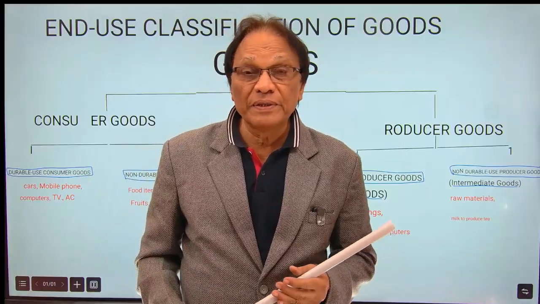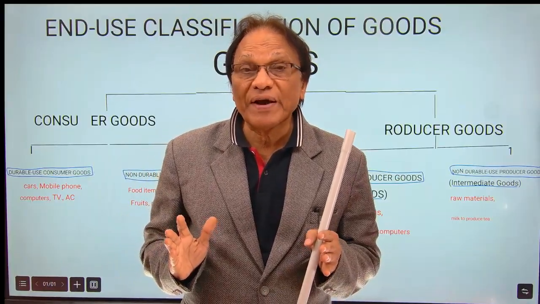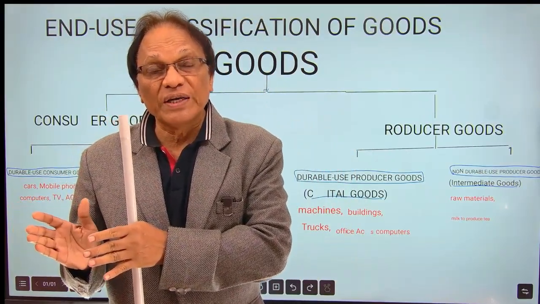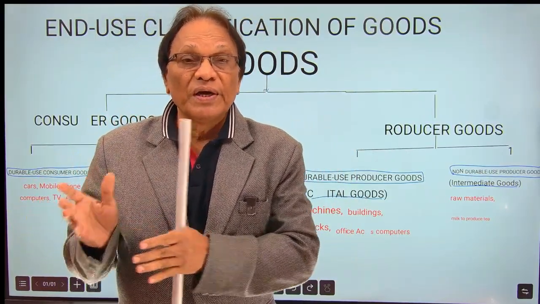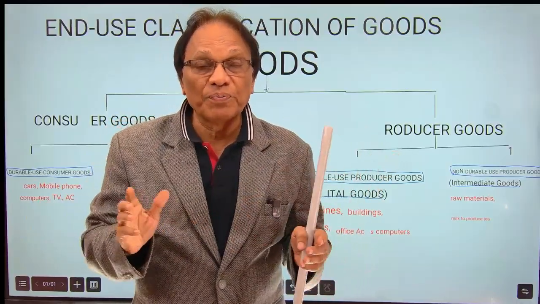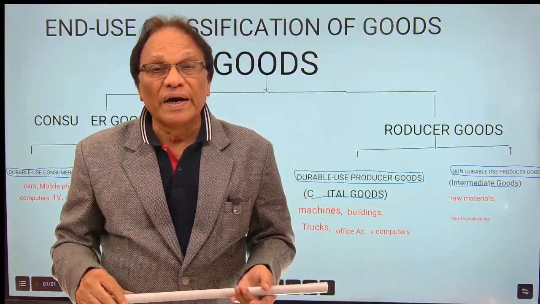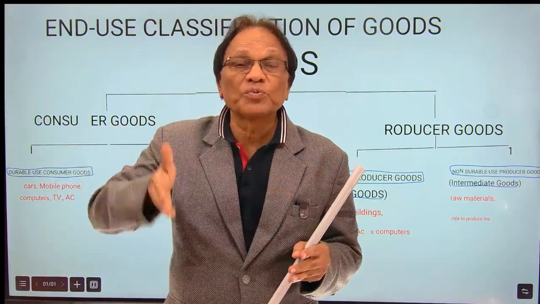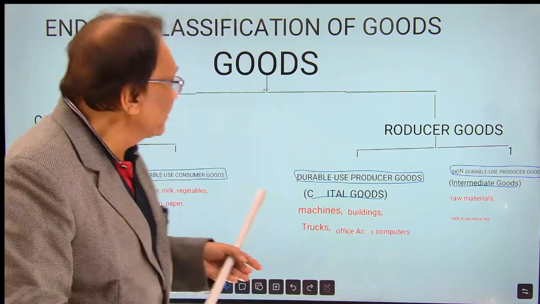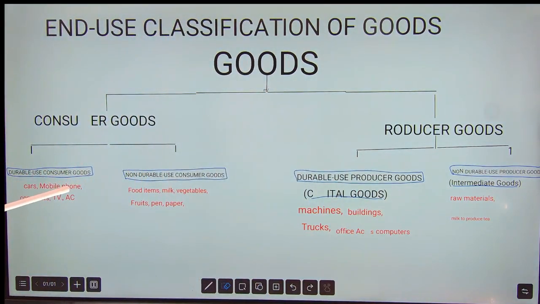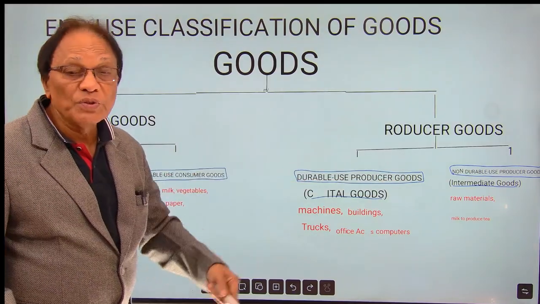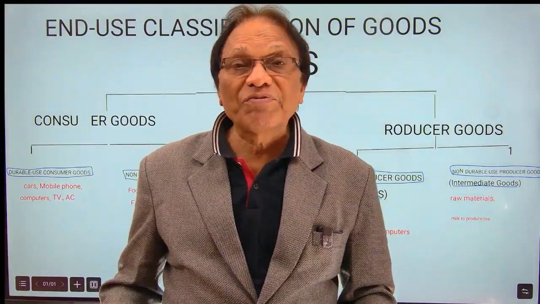So I repeat, goods are divided into two parts. One is consumer goods, which are used for consumption purposes by the consumers. Producer goods, used by the producers for production of goods and services. Consumer goods are divided into durable use consumer goods and non-durable use consumer goods. Producer goods are also divided: durable use producer goods, non-durable use producer goods. So you shouldn't have any confusion.